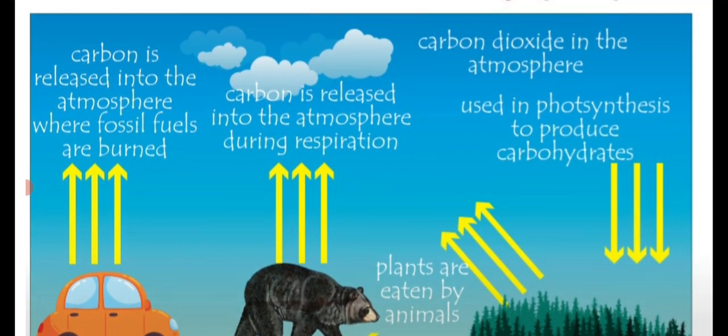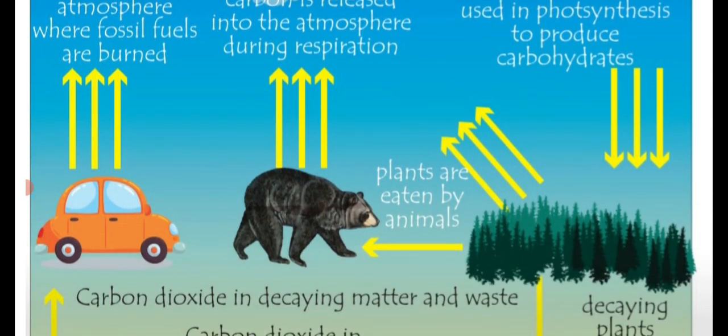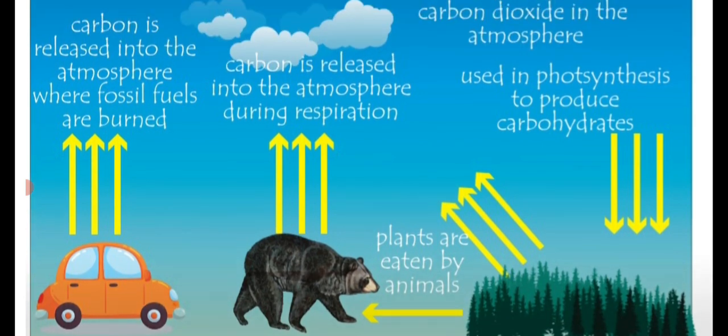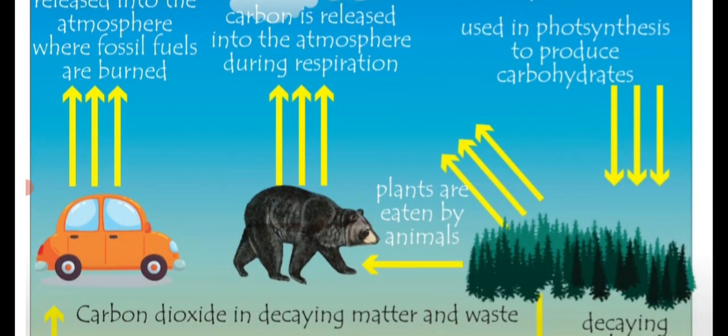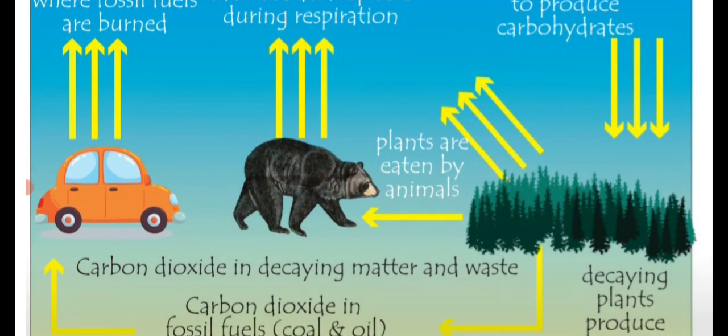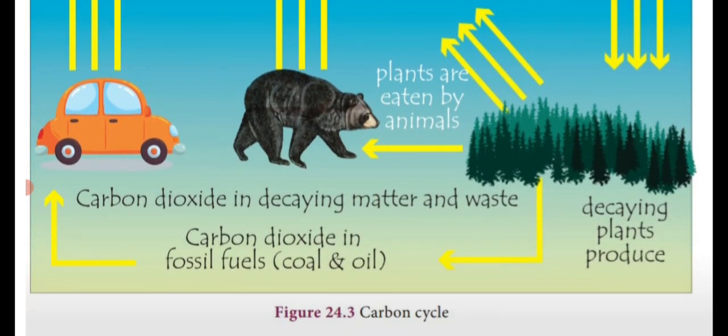Then here the plants are given. The carbon dioxide present in the atmosphere is used by the plants during photosynthesis to produce carbohydrate. These plants are eaten by herbivorous animals, so the animals also get the carbon compound. See the last points.